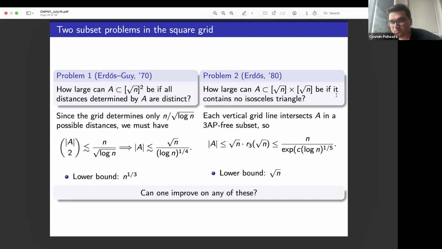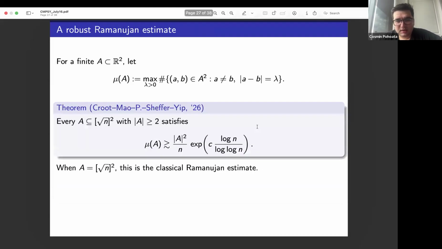And using well-known theorems, nowadays really strong estimates due to Kelley and Meka and improvements, you can get a bound of n divided by e to the constant times log n to the 1/5. So that's kind of the thing to prove. Can you beat this one-dimensional reduction in some sense? Yeah, we have a result that achieves this.